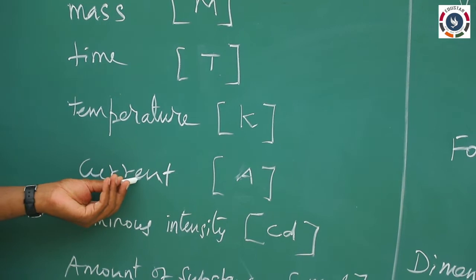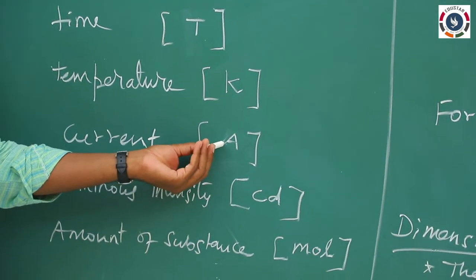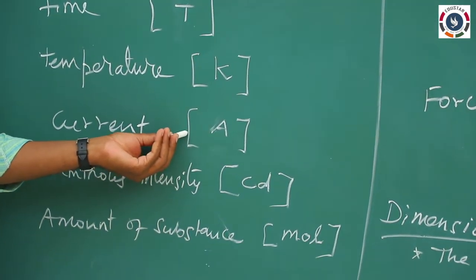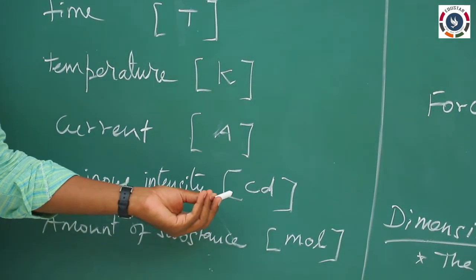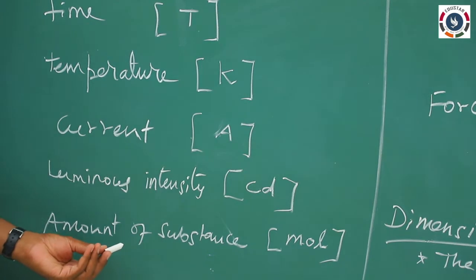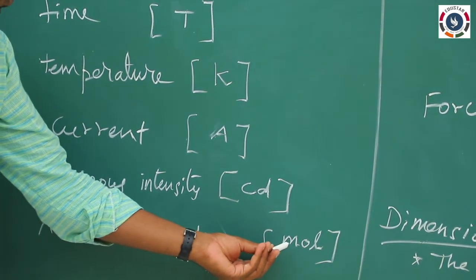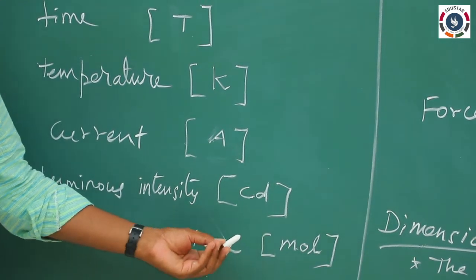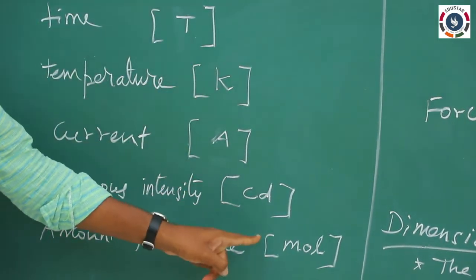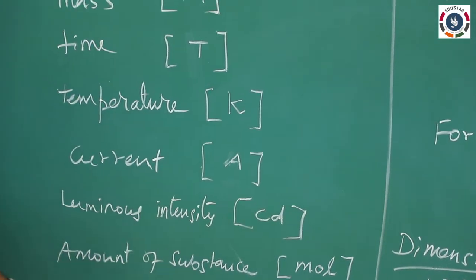For current, the unit is ampere, so capital A within square brackets. For luminous intensity, candela, the first 2 letters CD can be taken. For amount of substance, the unit is mole, so MOL within square brackets. These are called the dimensions of the corresponding physical quantities.